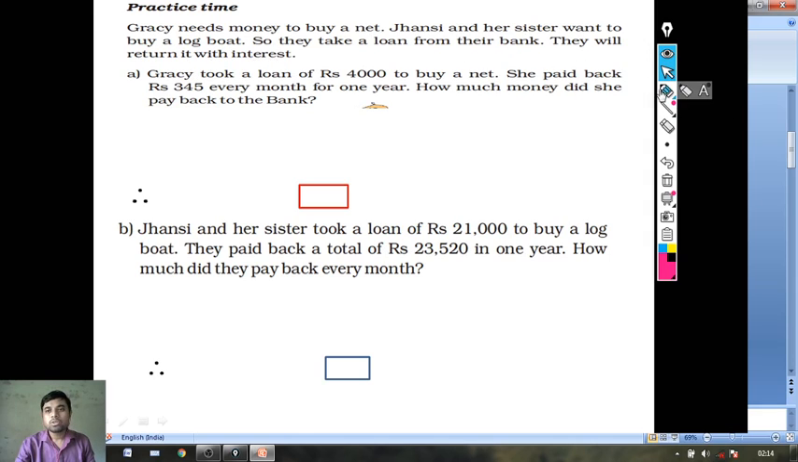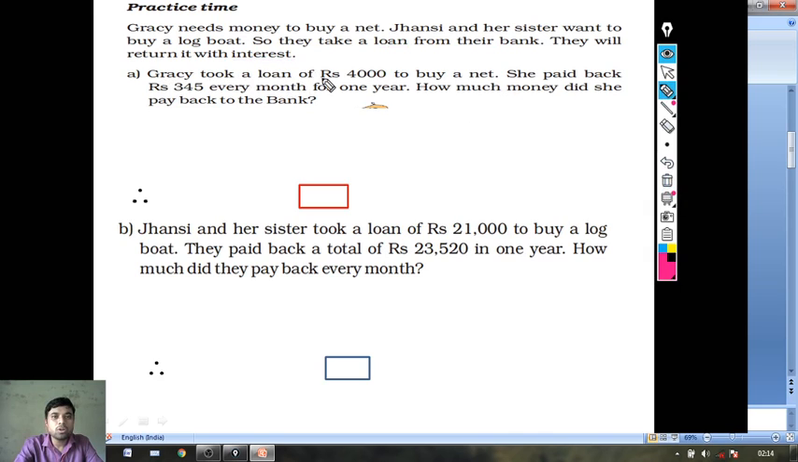So here, borrowing money from the bank, that is a loan. And what is interest? Listen, when someone takes a loan from the bank, when they return the money, they have to pay some extra money. That extra money is called interest. Is it clear, my dear students? Now come to question A.